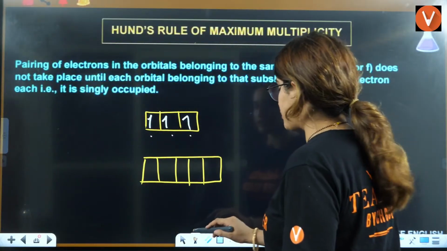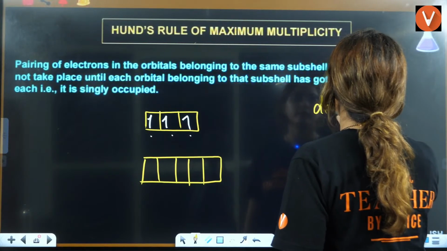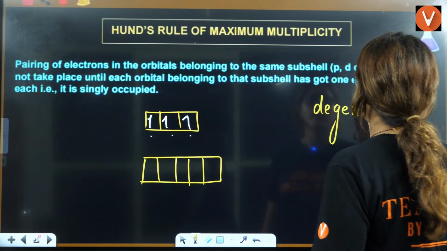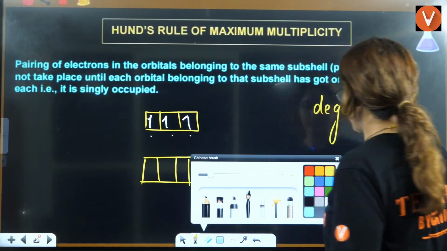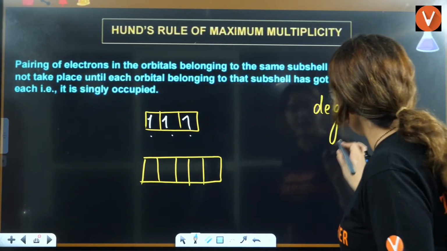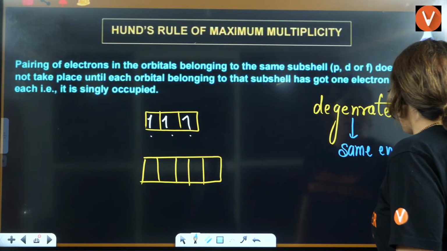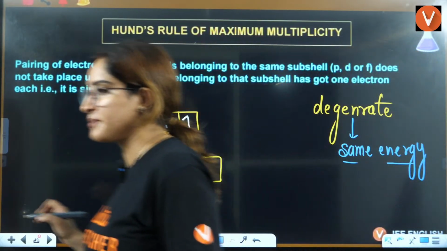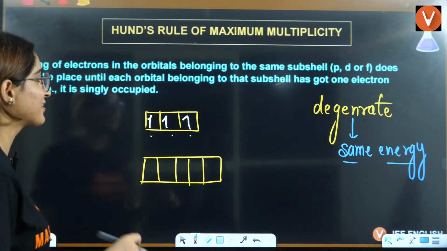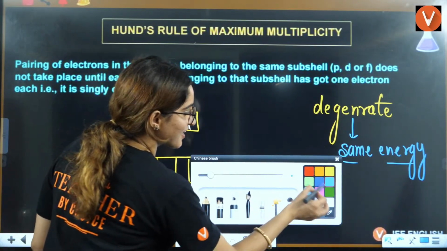What do you mean by degenerate? Spellings may be wrong here. Degenerate means having the same energy. Students, don't write it in the comment section because Diksha is not so good with spellings. I'm good with compounds, but I'm not good with spelling.